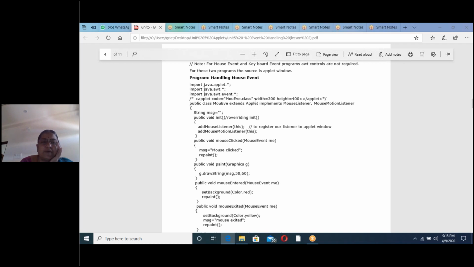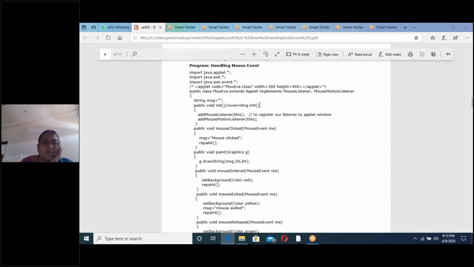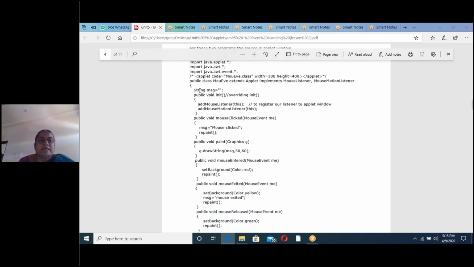This line is very, very important. Once you understand this line, program 1 minute. We will see the program. So first we will see string. Already I explained in the last class while overriding all the life cycle methods of the applet class. I have taken string message is equal to empty. Means message holds empty string. This is global variable which is used by all the methods of this class.